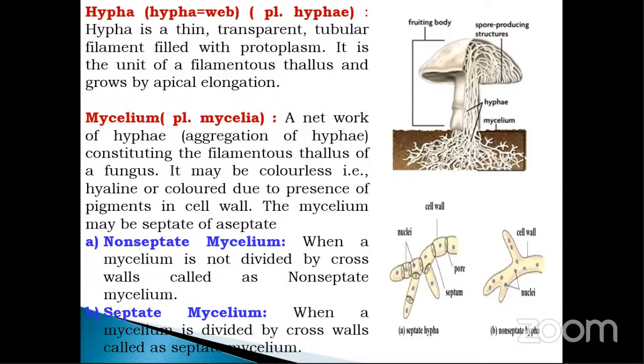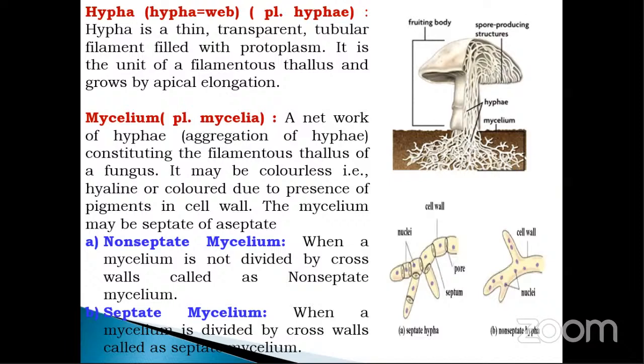When a mycelium is not divided by a cross wall, it is called non-septate mycelium, or it is also called coenocytic mycelium or aseptate mycelium. There are three different terms: aseptate, coenocytic, or non-septate mycelium. When the mycelium is not divided by a cross wall, it is called non-septate mycelium, while a mycelium divided with cross walls is called septate mycelium.